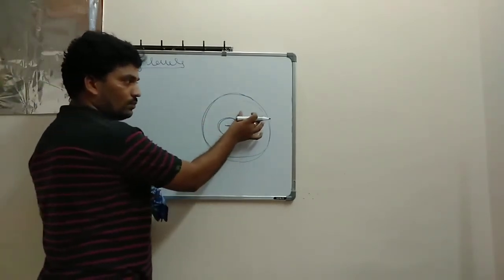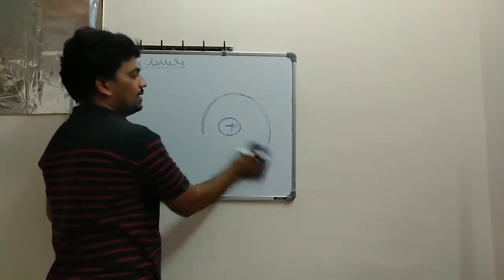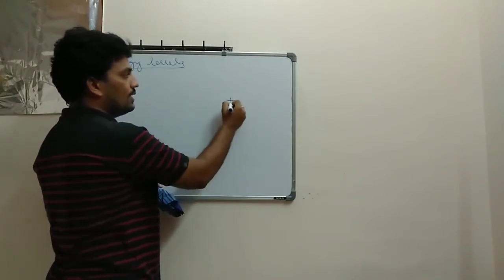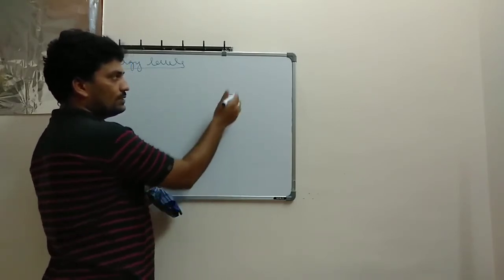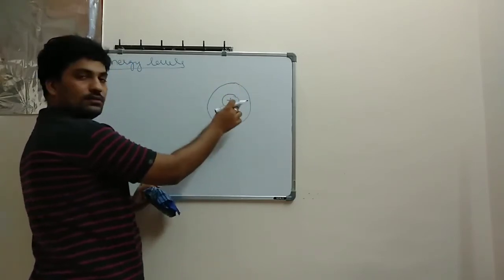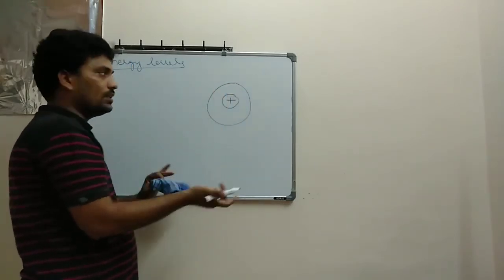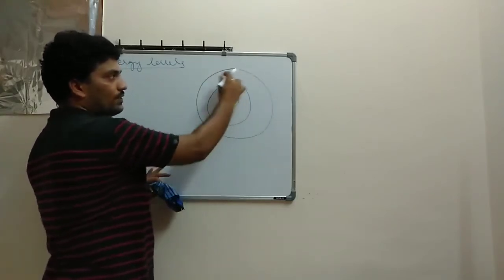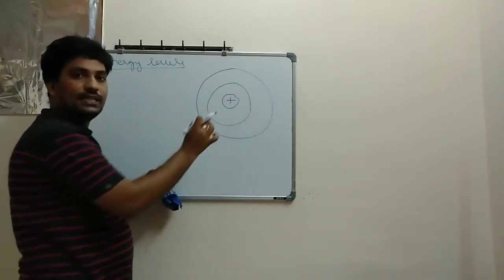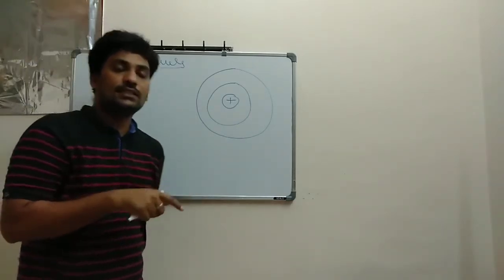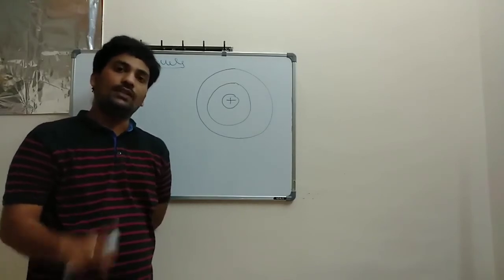So this is a smaller orbit. Let's take an example. This is the nucleus, and this is our first orbit. The first orbit has a smaller revolution, so it will revolve easily. The next orbit is bigger, so it will revolve with a bigger frequency. As the frequency increases, its energy also increases. That is the point, which we will discuss in the third postulate of Bohr.